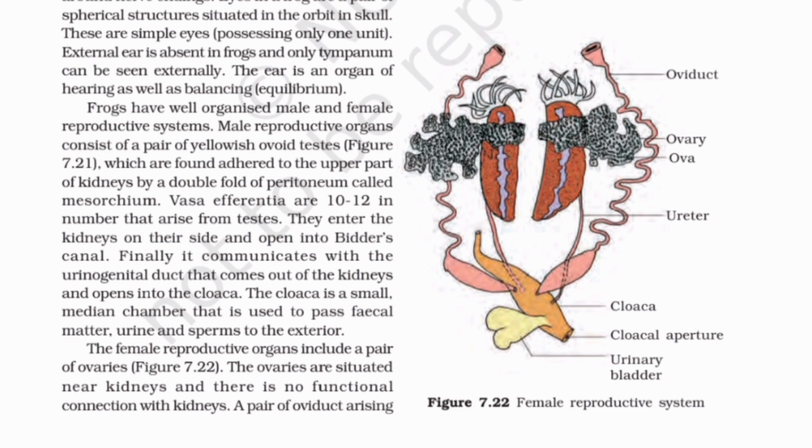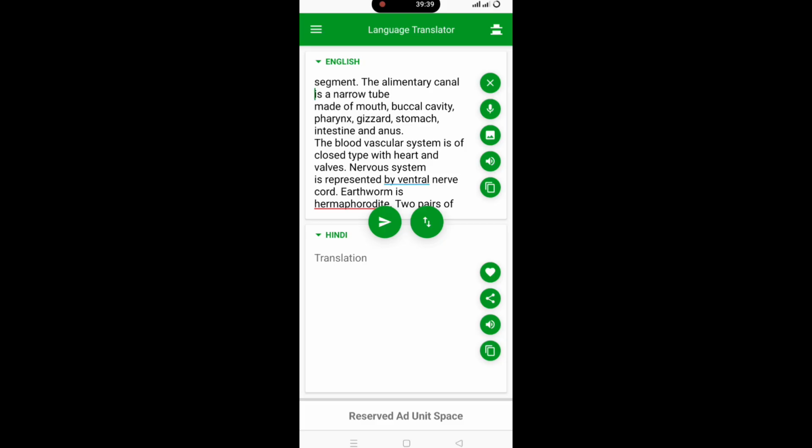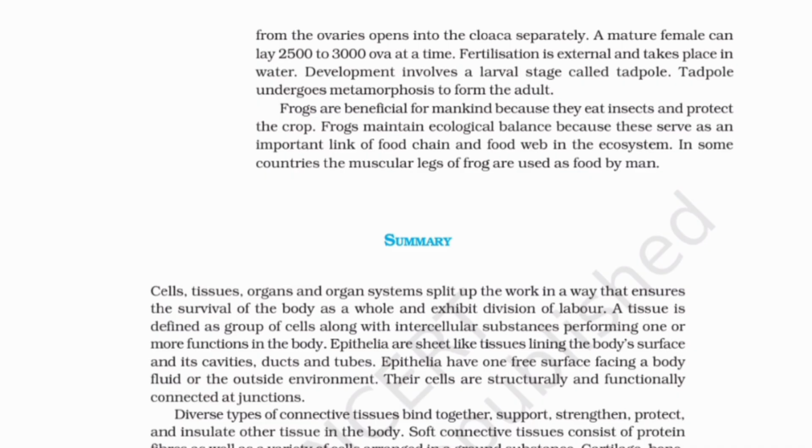The female reproductive organs include a pair of ovaries, figure 7.22. They are situated near the kidneys and there is no functional connection with the kidneys. A pair of oviducts arising from the ovaries opens into the cloaca separately. A mature female can lay 2,500 to 3,000 ova at a time. Fertilization is external and takes place in water. Development involves a larval stage called tadpole. Tadpole undergoes metamorphosis to form the adult.